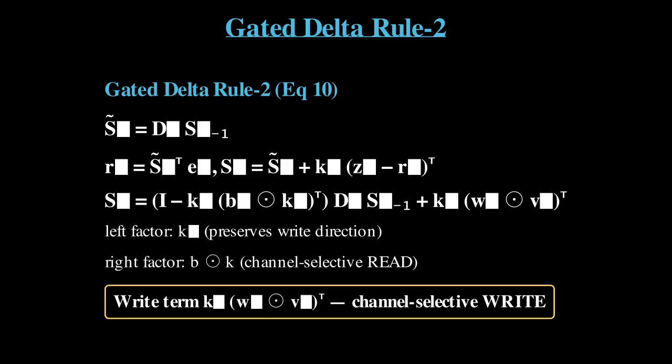The left factor of the erase matrix is still K_t, which preserves the right direction of the delta rule. The right factor becomes B element-wise K, channel selective on the read. The right term becomes K times Z, channel selective on the value.